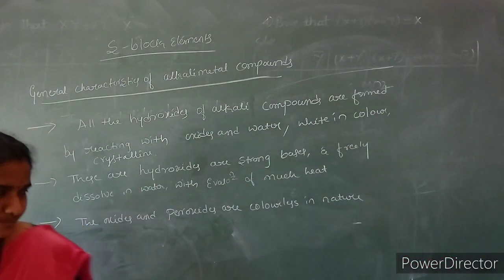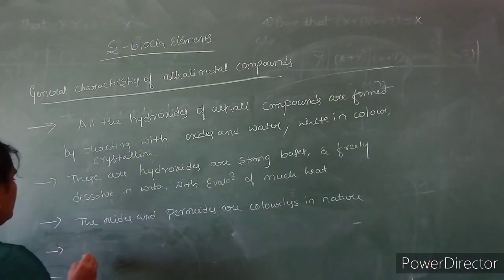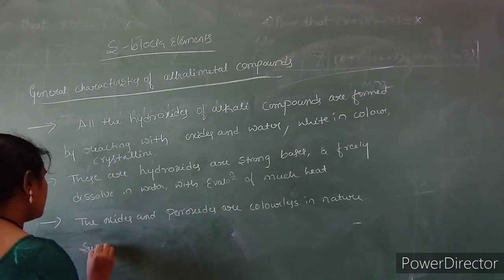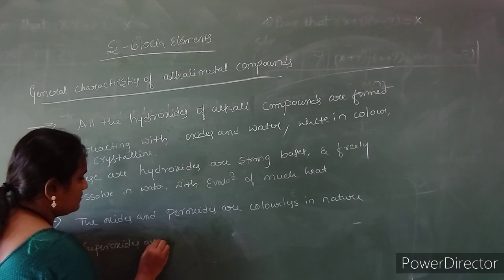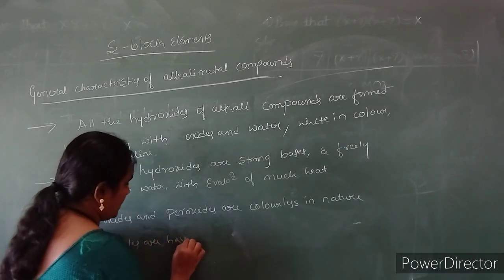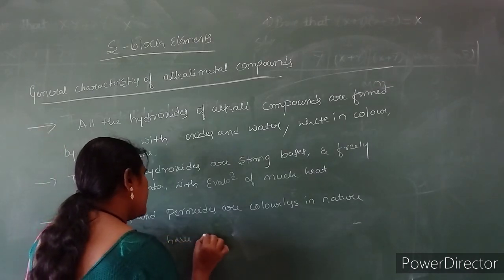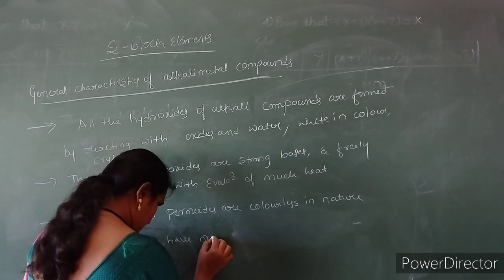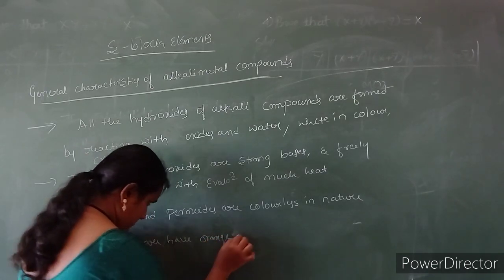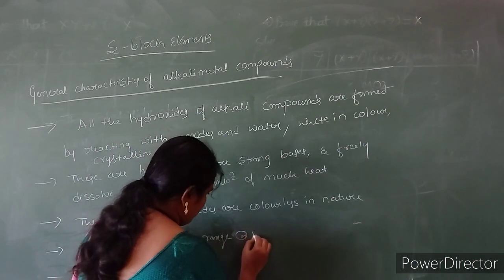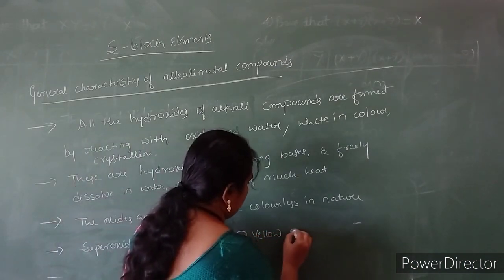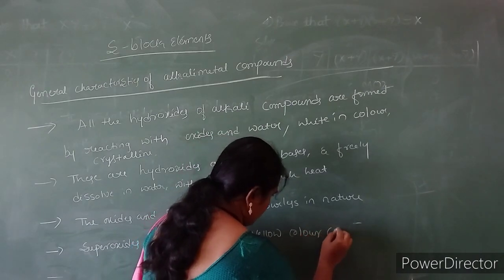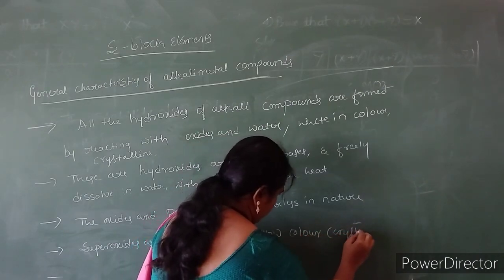So the superoxides have orange or yellow color, and those are crystalline in nature.